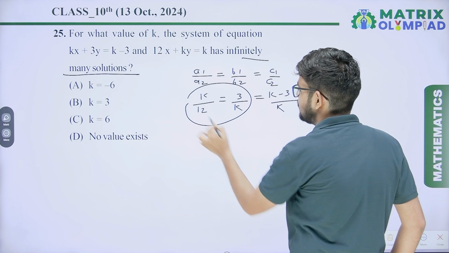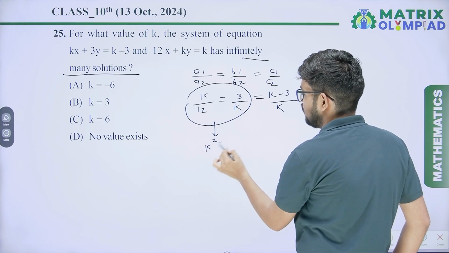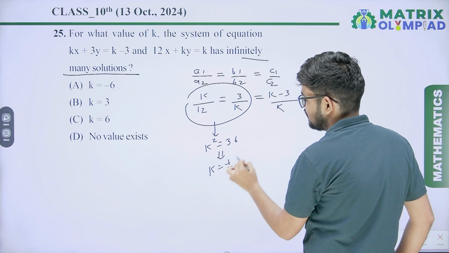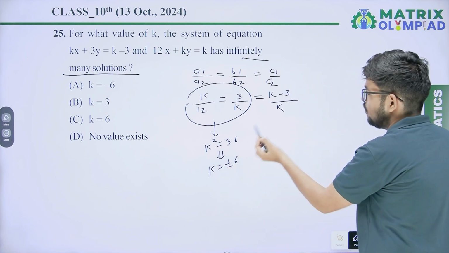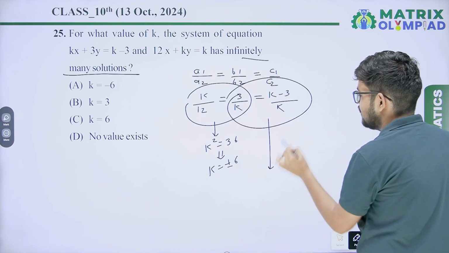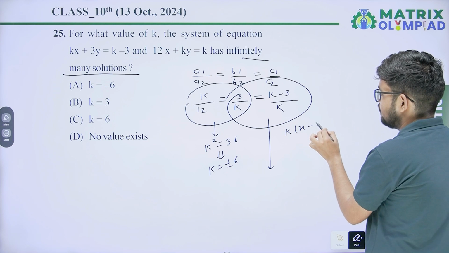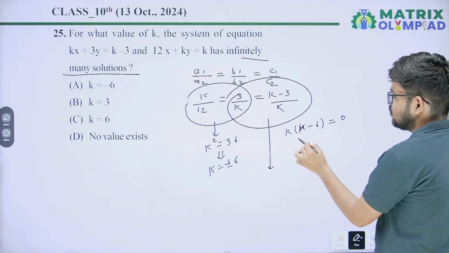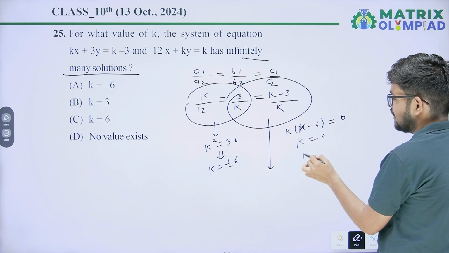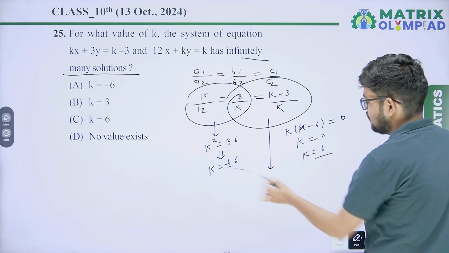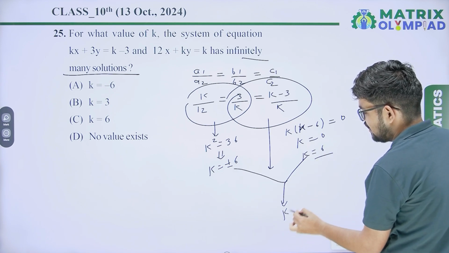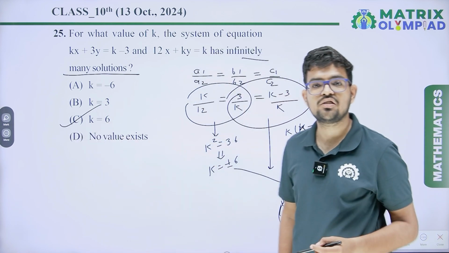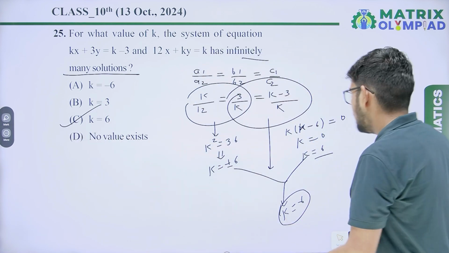From this you will get k square equal to 36, so the value of k equal to plus minus 6. And from these you will get k multiply (k minus 6) equal 0, so you will get k equal 0 or k equal 6. So from both we get k should equal 6. So the value of k equals 6. Option C will be the correct answer.